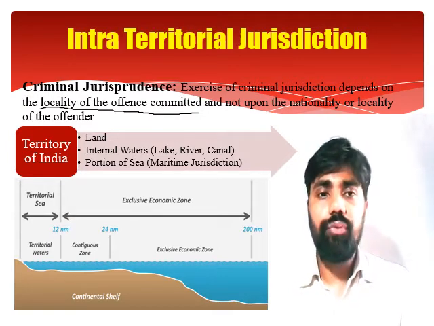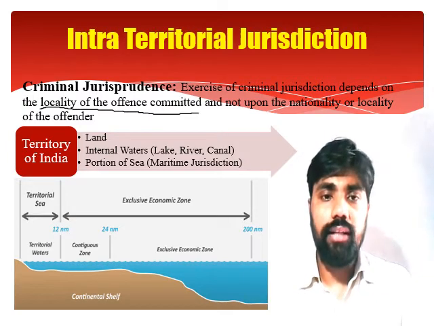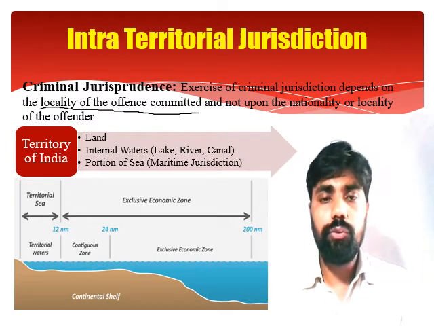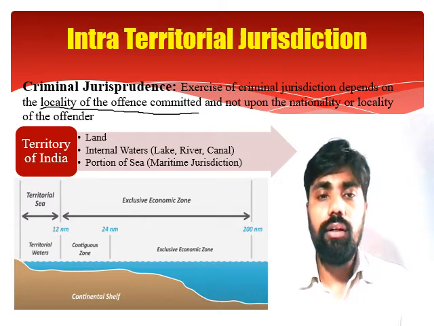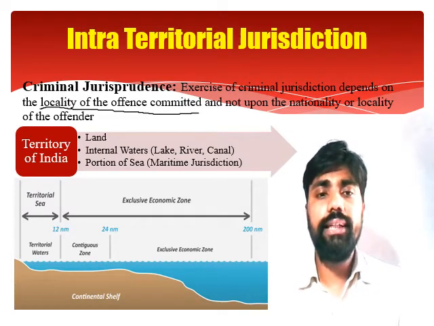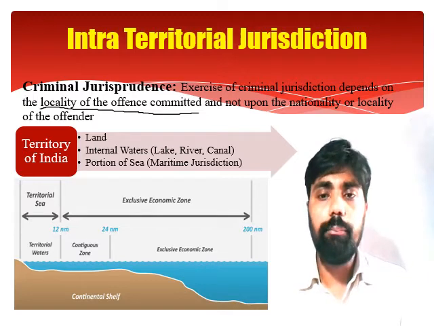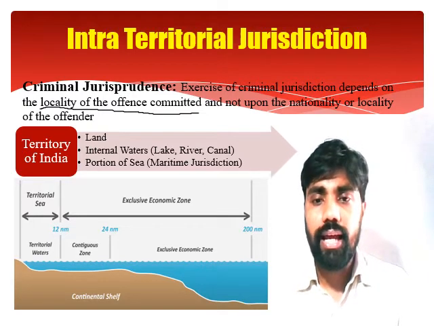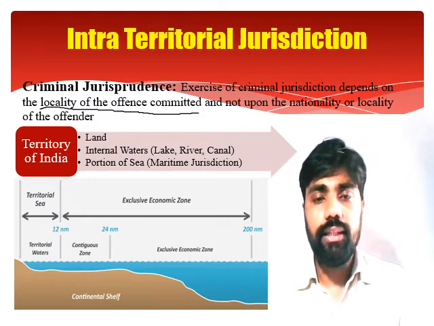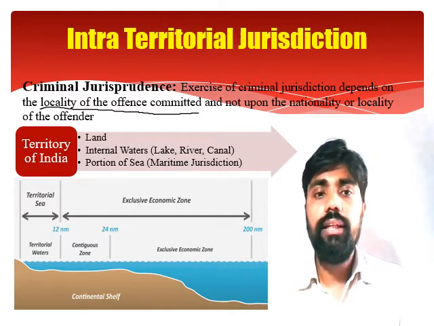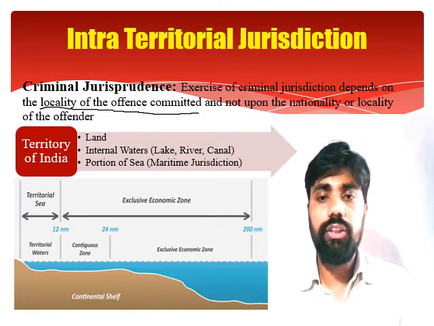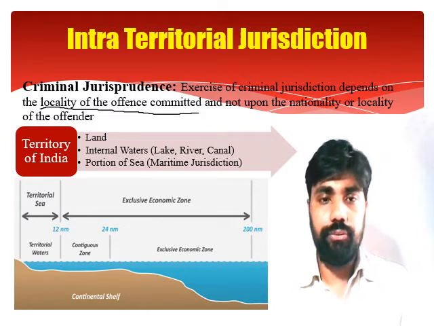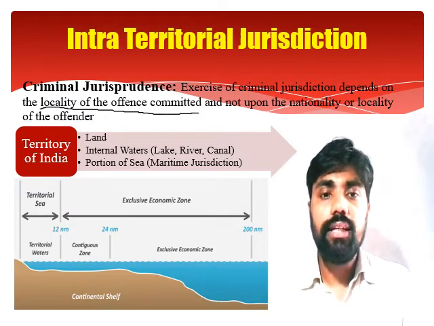Now, the question is what we call territory. As we have already studied Section 18 of the Indian Penal Code, that is what we call Indian territory. Apart from Section 18, we have some other areas that are also called the Indian territory. For example, the mainland, that is Section 18 of the Indian Penal Code, read with Jammu and Kashmir Reorganization Act 2019. Now, the internal waters. If any crime is committed in any lake, in a river or any canal, then in such a situation, the Indian courts would have the jurisdiction in whose territory the crime is committed.